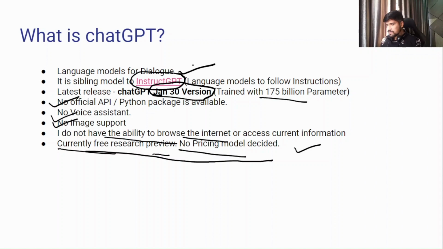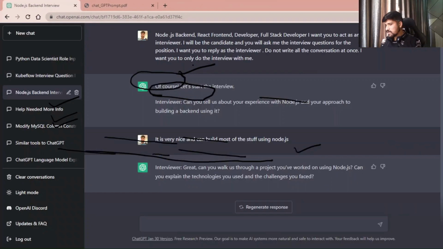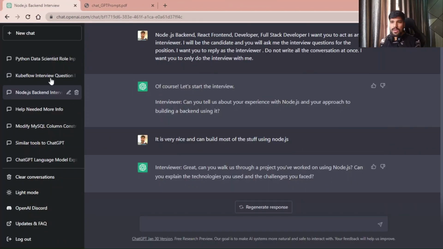So let me bring up another browser. Yeah, just a minute, let me delete the drawing. Thank you. So if you open chat.openai.com, you will come to this page.